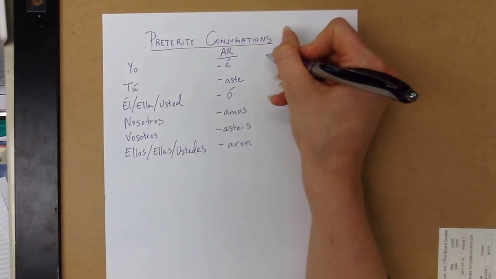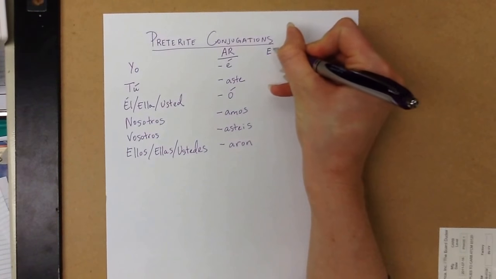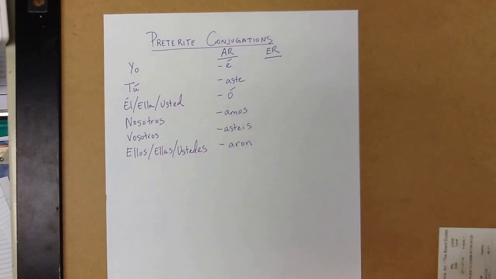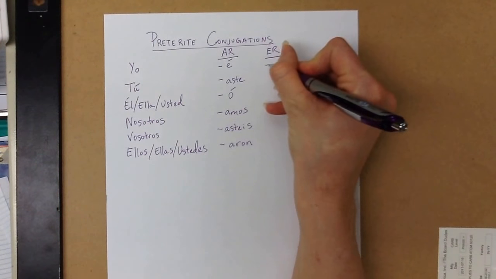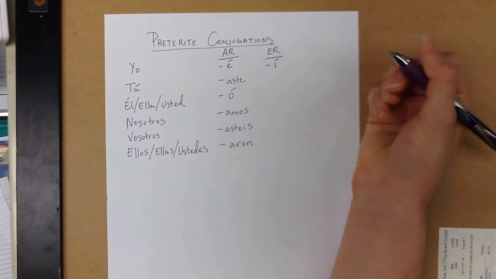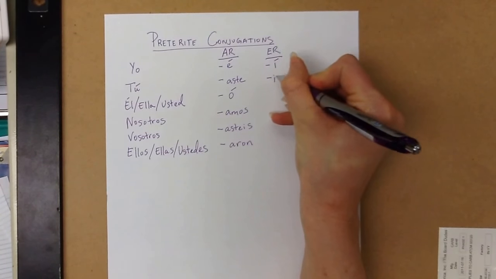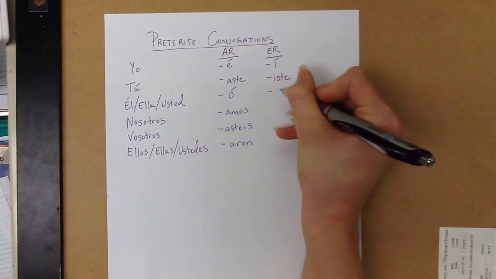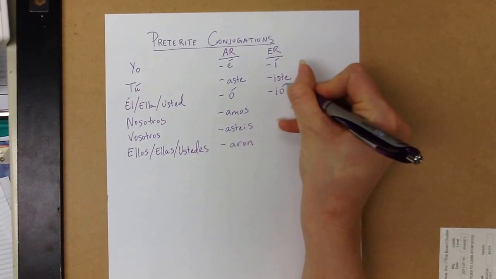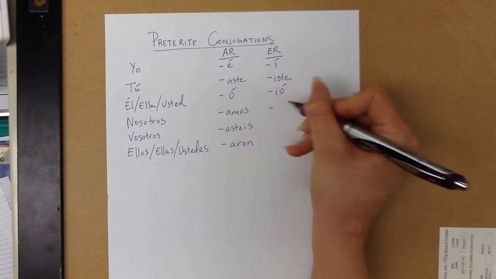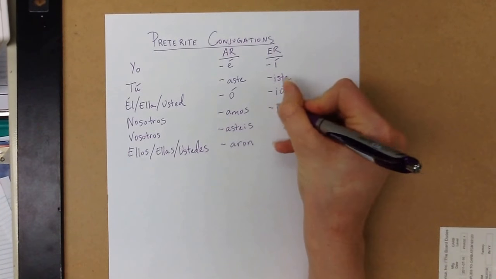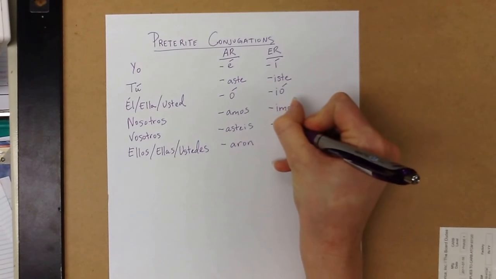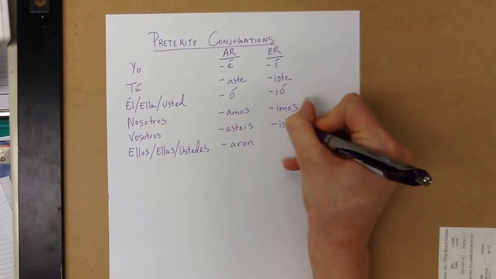Alright, now let's look at an ER verb, a verb that ends in ER, like comer, to eat. Alright, í with an accent for yo, -iste for tú, -ió with an accent for él, ella, usted, for nosotros, -imos, and vosotros -isteis.